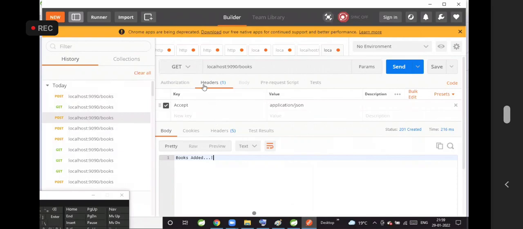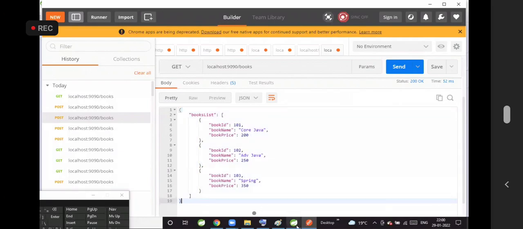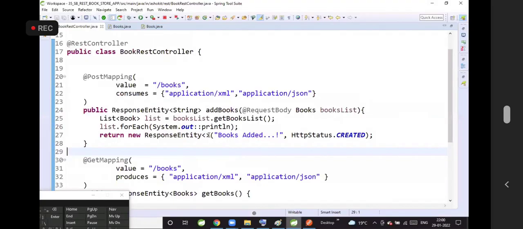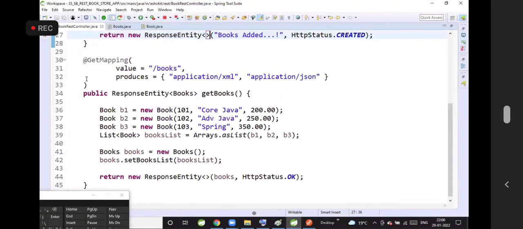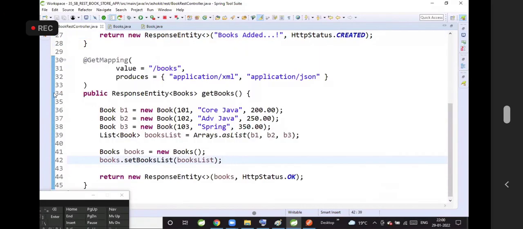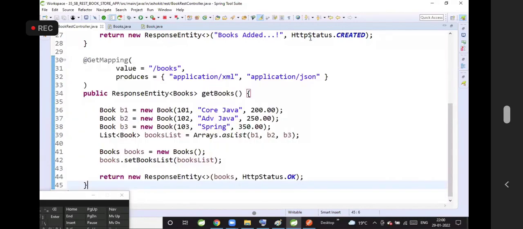By using the accept header. I'm selecting the request type as GET, localhost:9090/books. In the accept header I'm giving application/JSON. Click on the send button. Now I got the data in JSON format. And if we select XML, then it gives XML data. But coming to our API, does our method have logic to convert the object to JSON or object to XML? Am I writing the code to convert the object to JSON or XML? No, sir. Spring Boot will do it internally, sir.